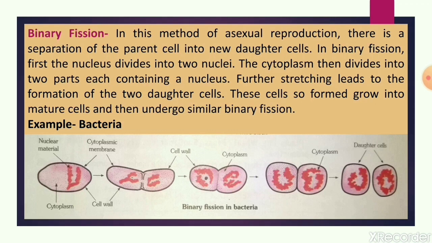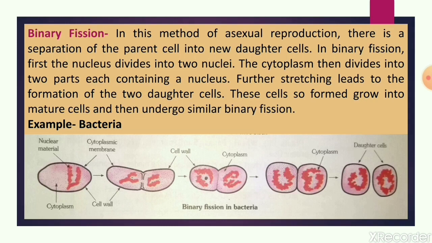Now, first we will see binary fission. Binary means two and fission means division or splitting. So binary fission is the splitting, or we can say division, of a mature cell, meaning the parent cell.